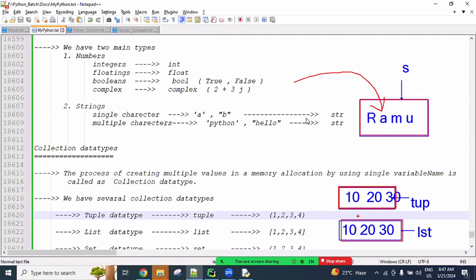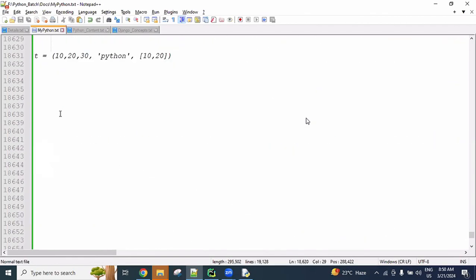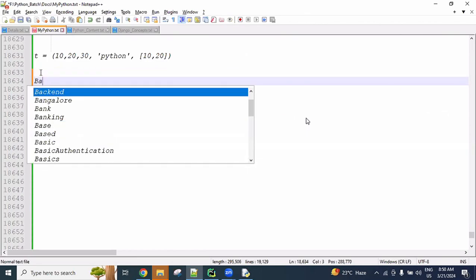So here tuple and list come under collection, but tuple cannot be editable. This is a fixed object. List can be editable. Both are different behaviors. That's why depending on the behavior, these are divided into 2 types. Are you clear now?